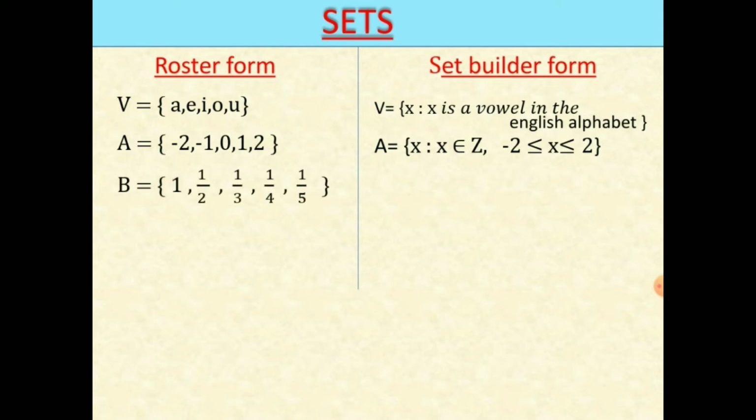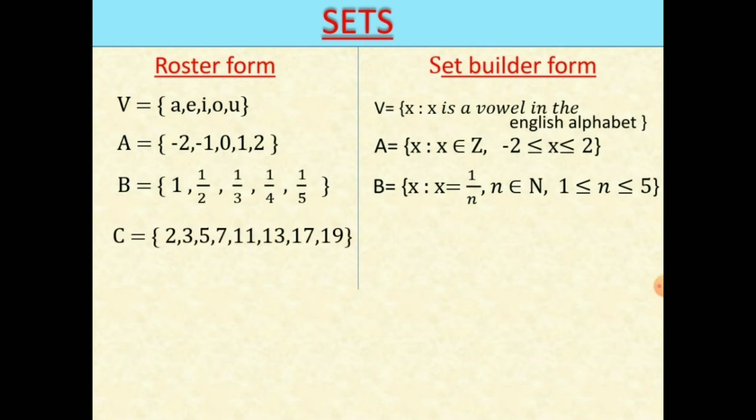Third one is B is equal to {1, 1/2, 1/3, 1/4, 1/5}. In this, every element is in 1/n form. So, we can write it as {x such that x = 1/n}, means every element is in the form of 1/n, and here n is a natural number, that's why n belongs to N, and 1 ≤ n ≤ 5. So, this is the set builder form.